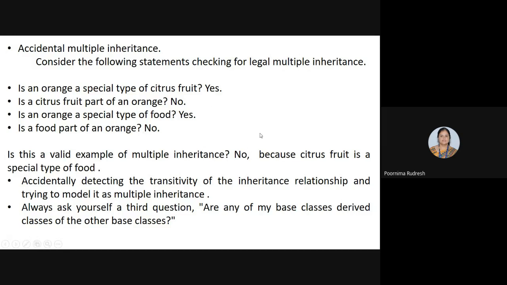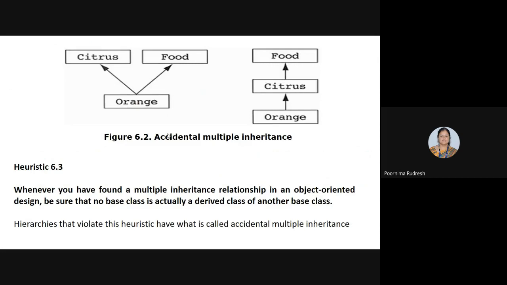No. Why? The reason is that citrus fruit is a special type of food, so it cannot be inherited with the other classes. Yes, citrus is a special type of food, and orange is a type of citrus fruit. So this single inheritance looks better than the multiple inheritance. In the multiple inheritance, Orange is inheriting from Citrus as well as Food, but that is not the case, because Citrus is the special type of food, and Orange cannot directly inherit from that.